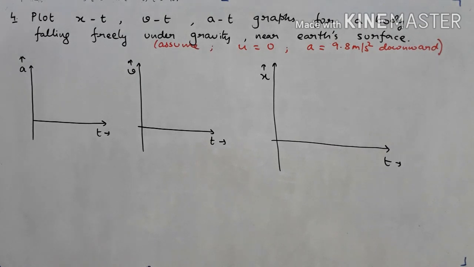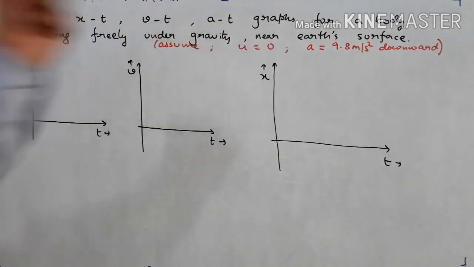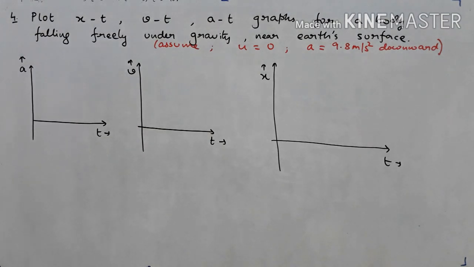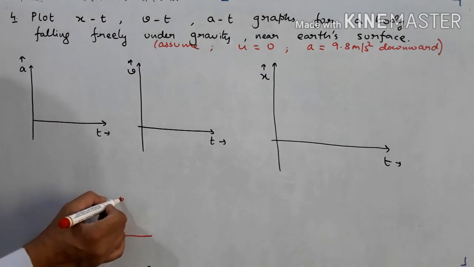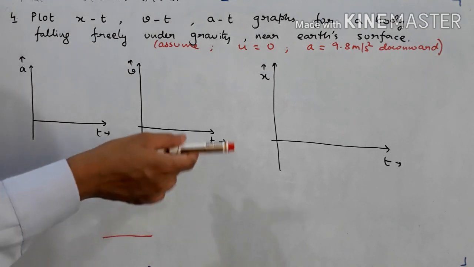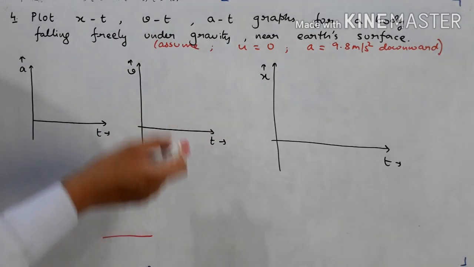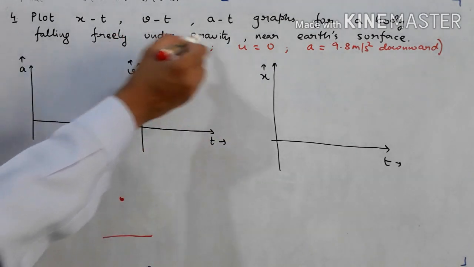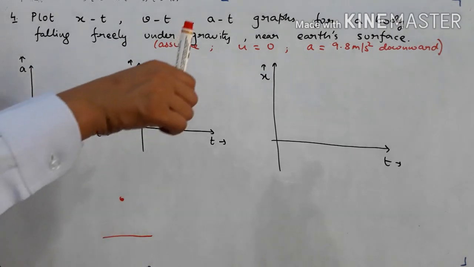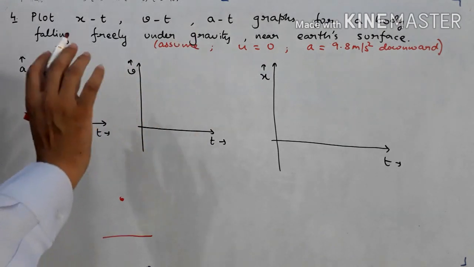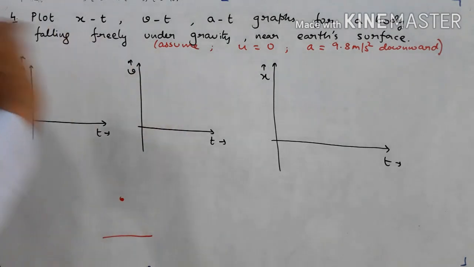Let's see the next question, students. You have to plot position-time, velocity-time and acceleration-time graphs for a body which is released from rest from some height h. Suppose this is the ground and there is a body released from some height. If I release this body, what happens? It falls under the influence of gravity. If there are no other forces, only gravity, then it falls straight down, you know that. For such motion, you have to plot these three graphs.